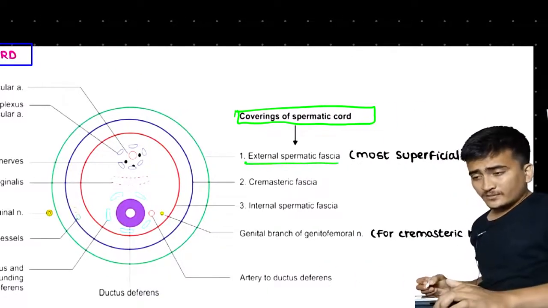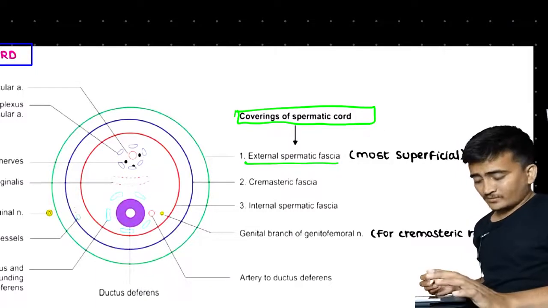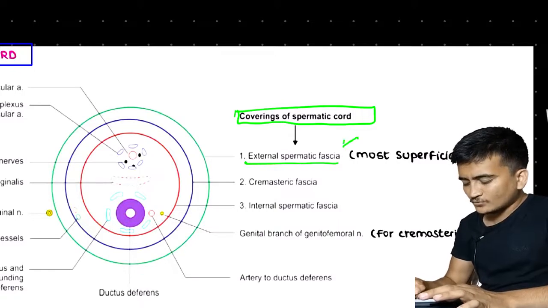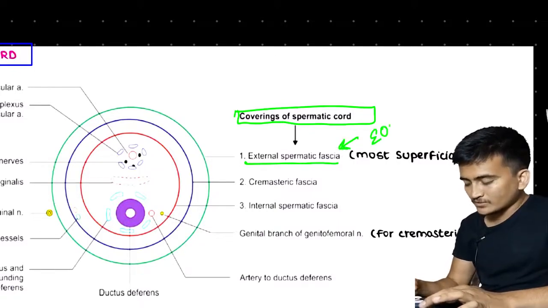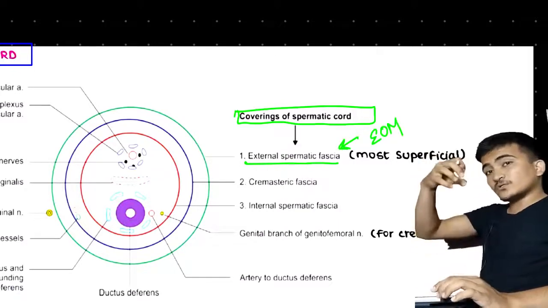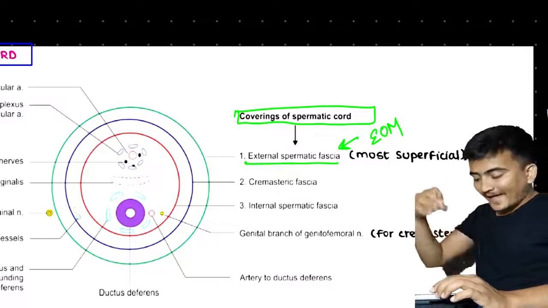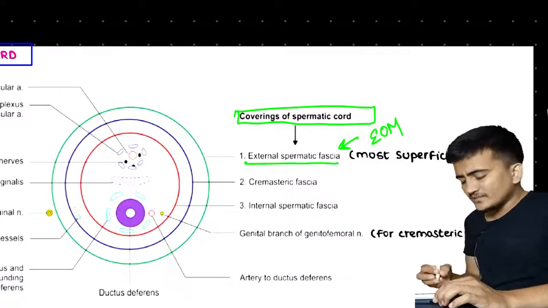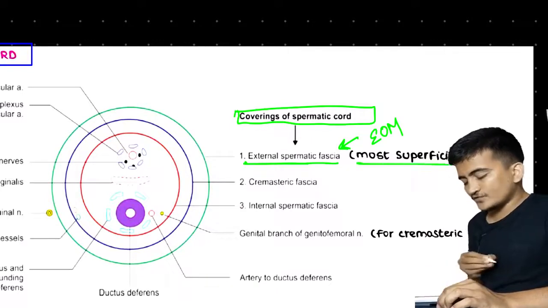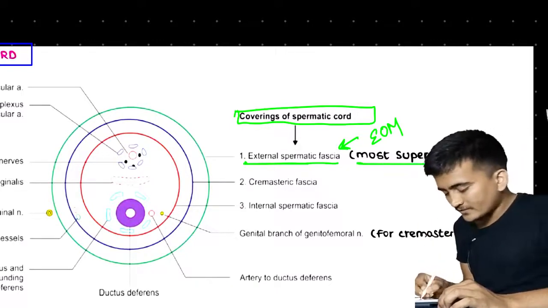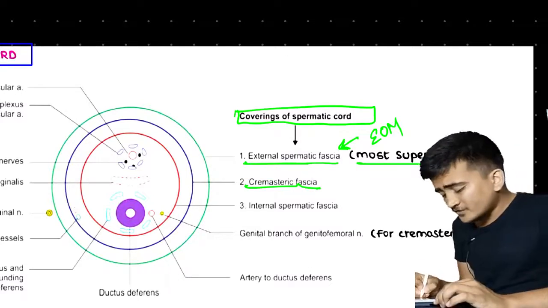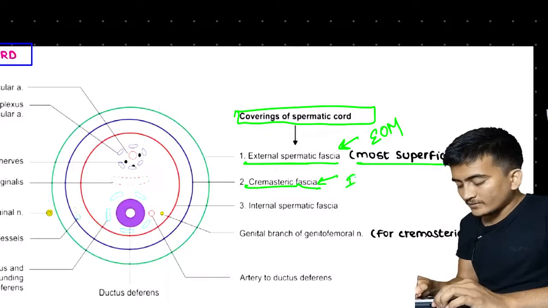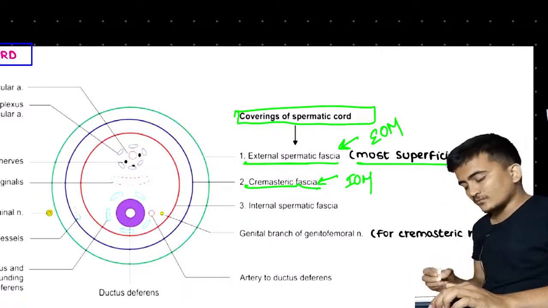And if you remember, the external spermatic fascia was contributed by the external oblique muscle of the abdomen, forming external spermatic fascia in the testis and scrotum. This is the outermost, most superficial one, and inner to that we have the cremasteric fascia, which was formed by the internal oblique muscle.